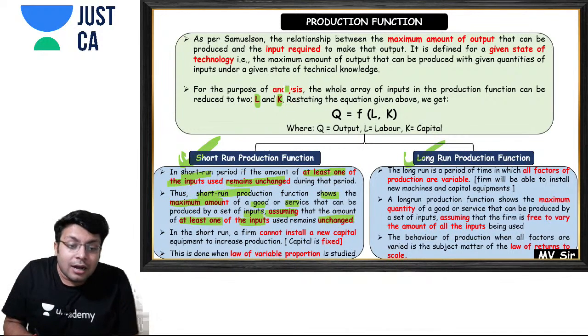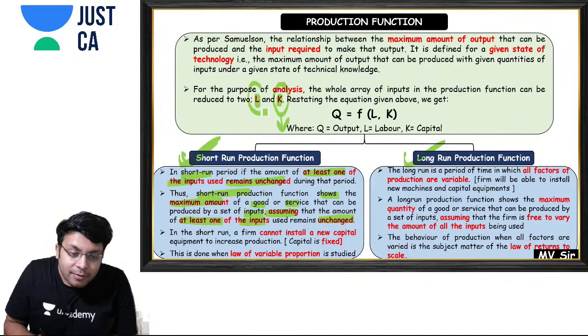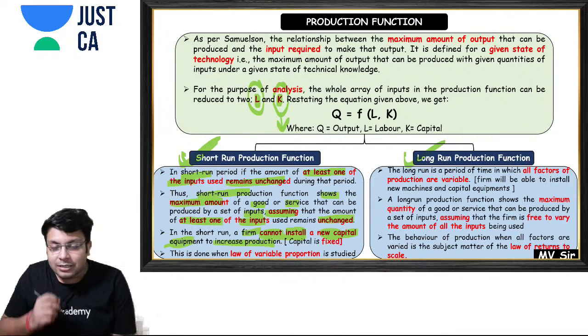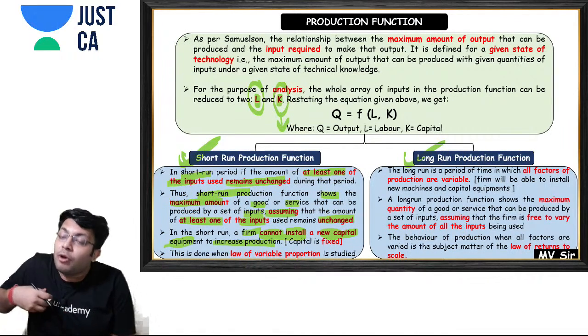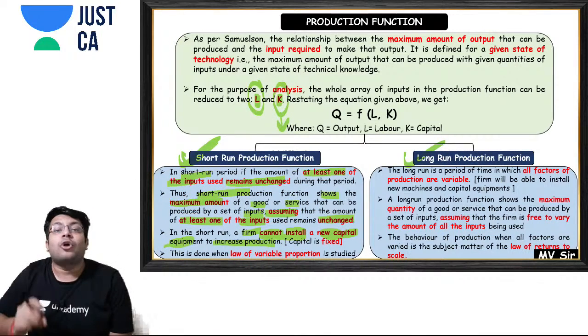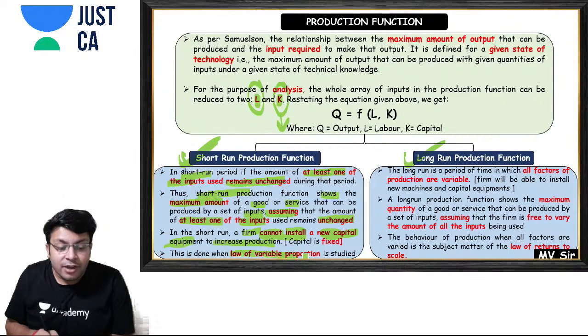We assume that our capital will be fixed and our labor will be variable in the short run. A firm cannot install new capital equipment to increase production, so in the short run our capital is fixed. And we use the short run production function for the law of variable proportion.